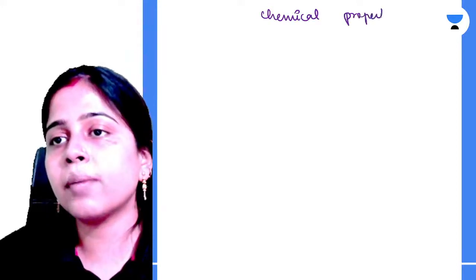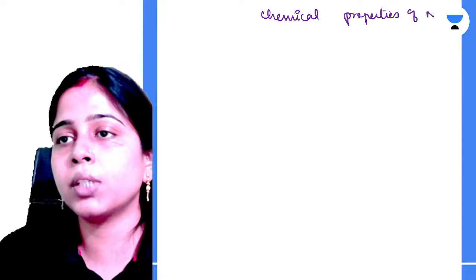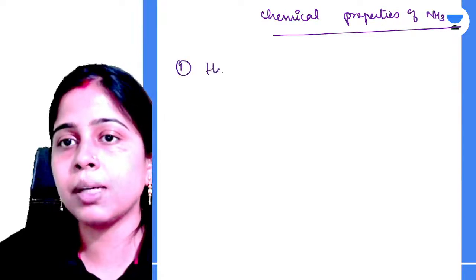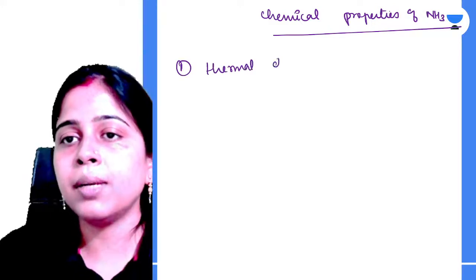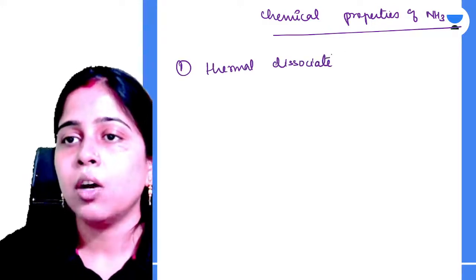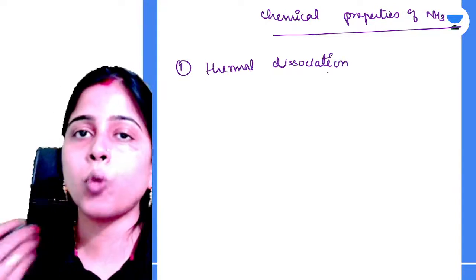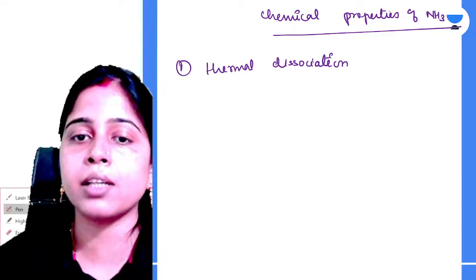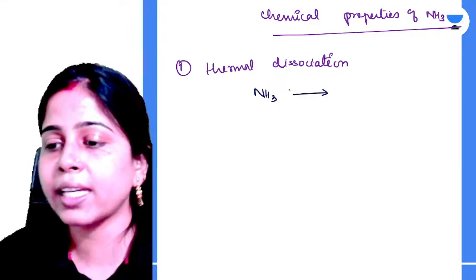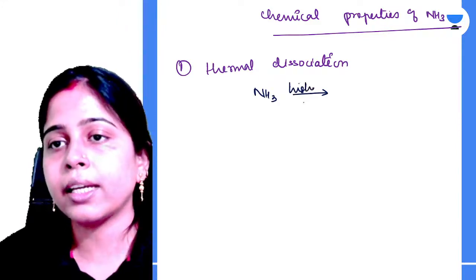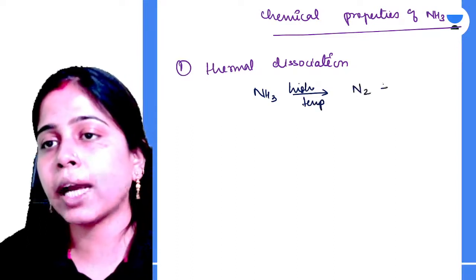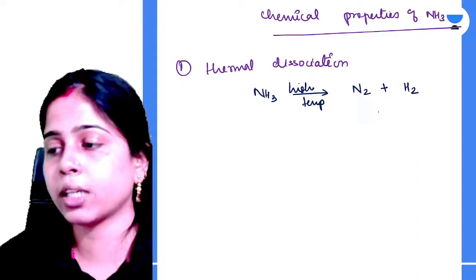So can you all tell me what are the chemical properties of ammonia? First of all, let's talk about its thermal dissociation. If you subject ammonia to very high temperature, it will produce nitrogen gas and hydrogen gas.